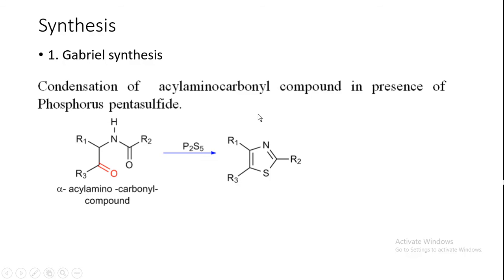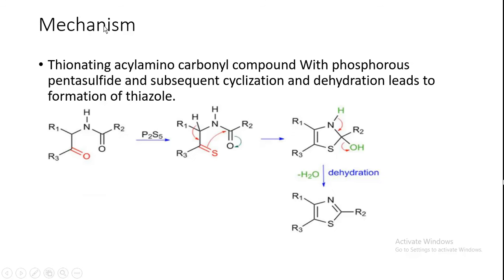So let us see the reaction mechanism. So here what is happening is this P2S5 is acting as a thionating agent, that means it will give the sulfur group to the alpha acyl amino group. Okay, alpha acyl amino structure. So it is a thionating, or rather you can say sulfurizing agent. Okay, acyl amino carbonyl compound with phosphorus pentasulfide, so this will supply the sulfur. Okay, and subsequent cyclization and dehydration leads to formation of thiazole.